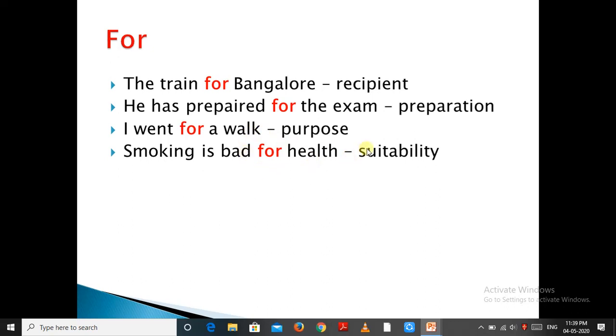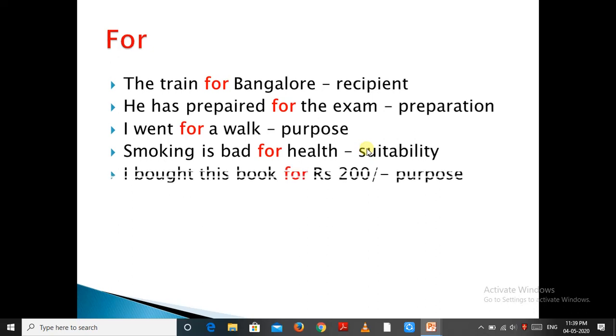Here for indicates price. I bought this book for 200 rupees. I spend this amount to purchase a book. For also indicates time. I slept for 2 hours. Here for indicates the stretch of hours.